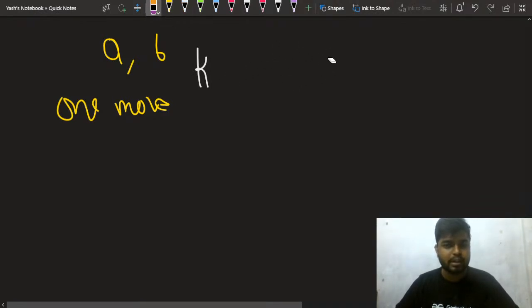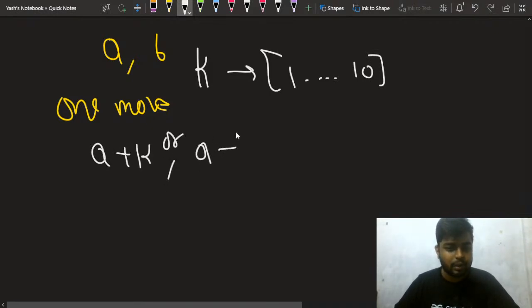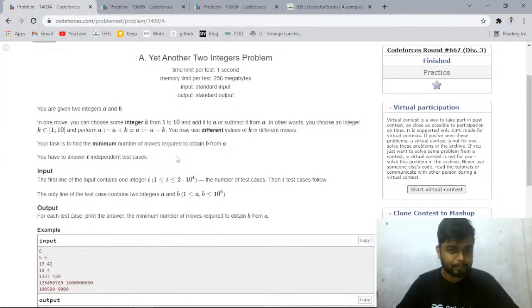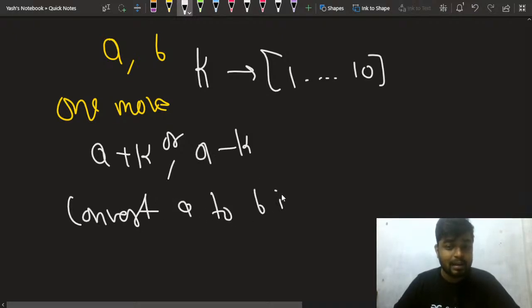Let me write it in a much clearer manner. The value of k is between 1 and 10, and in one move either you can change a to a plus k, or you can do a minus k. You may use different values of k, but in different moves, and the k value should be between 1 and 10. Your task is to find the minimum number of moves to obtain b from a, right? You have to convert a to b in the minimum number of moves.